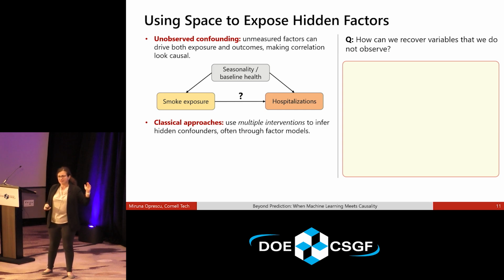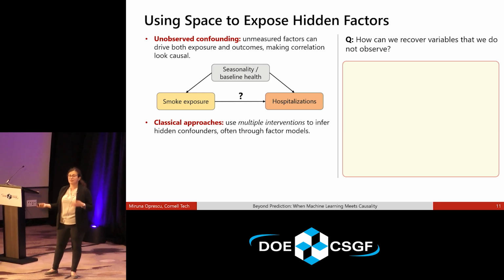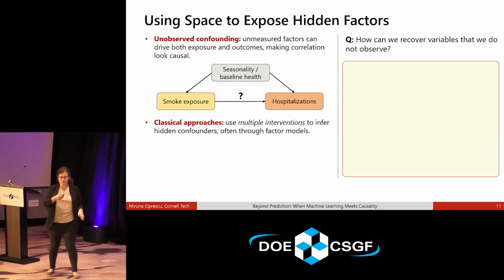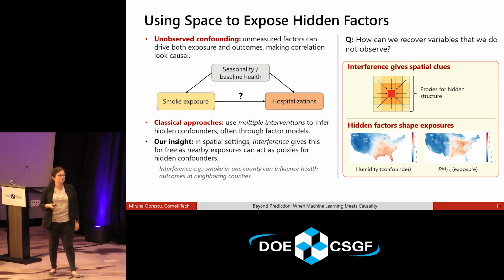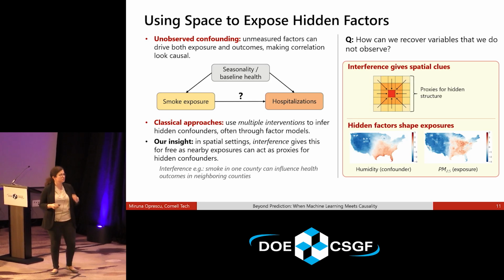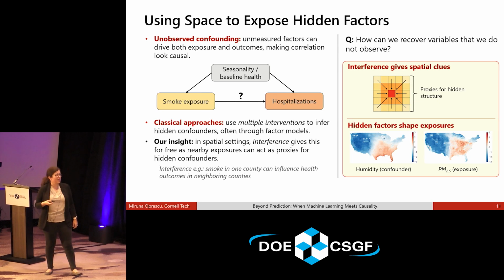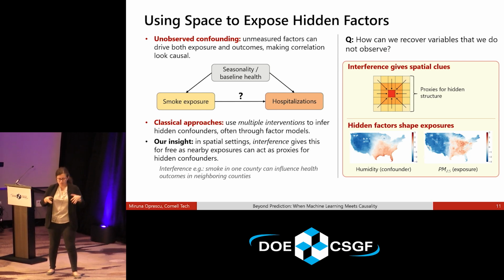It's the same thing in causality. If you have multiple things that happen at the same time, they could give you some signal about these unobserved factors, if we believe they affect all of these interventions or exposures that are happening. In the climate environmental data that I'm using, you have a fire, but it's very unlikely that you'll also have a tornado, economic collapse, and a lot of other things that we can maybe use to build these unobserved factors.